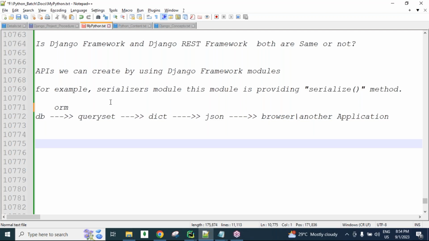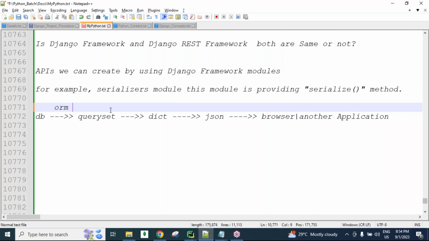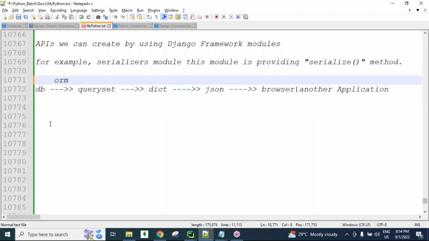Okay, next. Here, more than hundreds of lines are required, I said. Later I will show you practically, using the Django serializers module concept and developing the APIs. Later, those APIs can be tested from the other application, then you will understand, guys. So by using the Django REST framework's serializers module, we can develop the APIs with fewer lines of code.